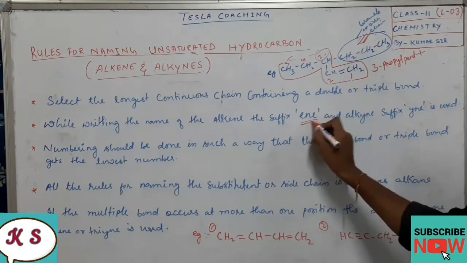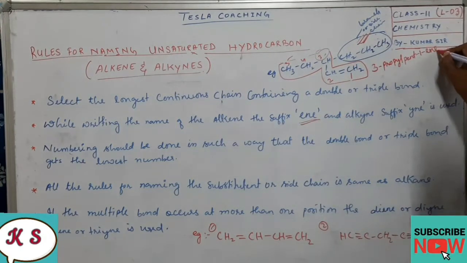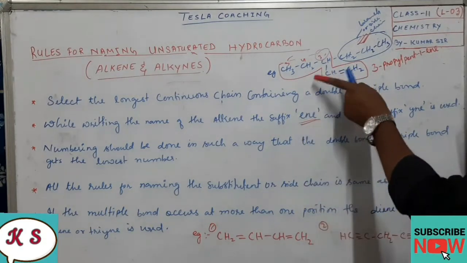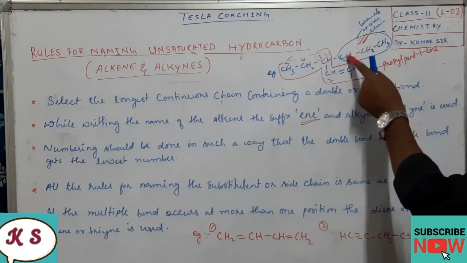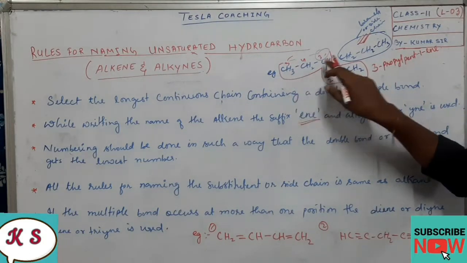So for a double bond, what suffix should be used? Rule number 2, ene. So we will be using ene. So this is the name of this compound: 3-propylpent-1-ene, and the total number of carbon in the main chain is 5.